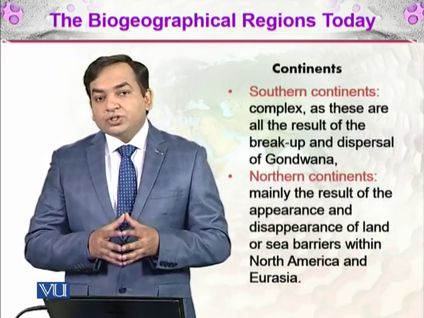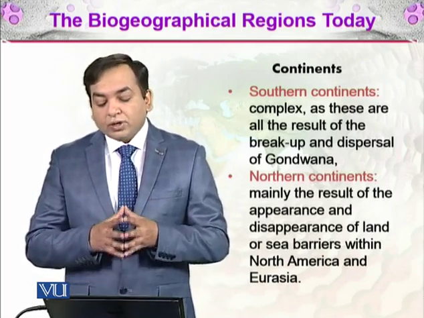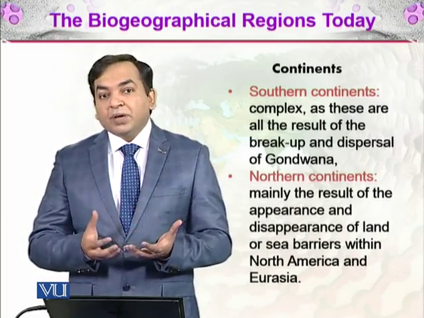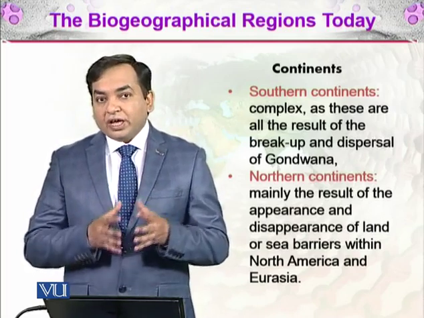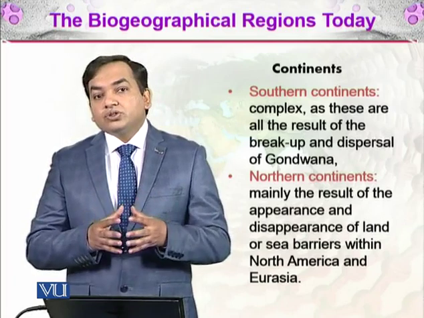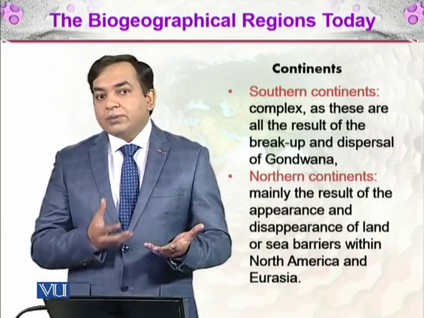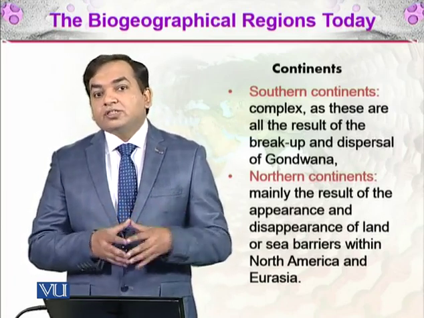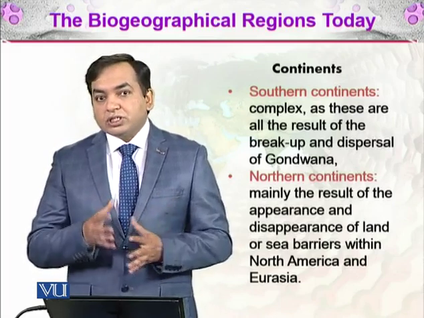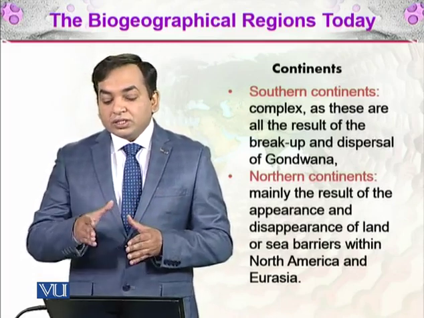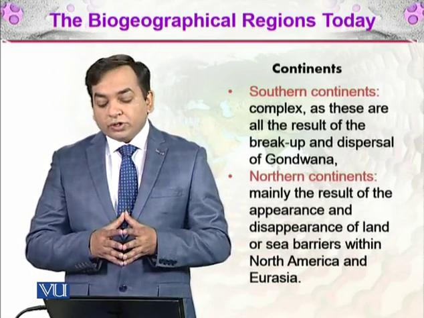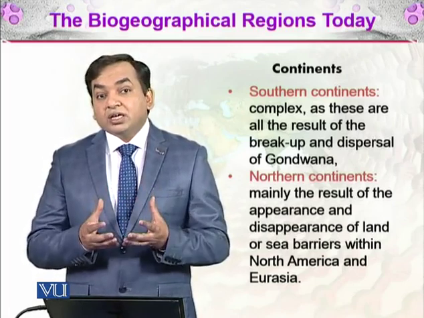So Europe and Asia and North America formed the northern continent. They have a complex history in which sometimes there were shallow seas and sometimes there were not those shallow seas. On this basis, both the southern and northern continents had complex histories.